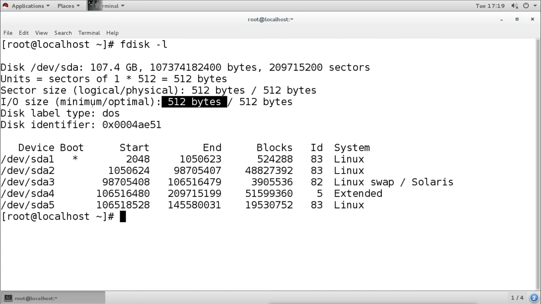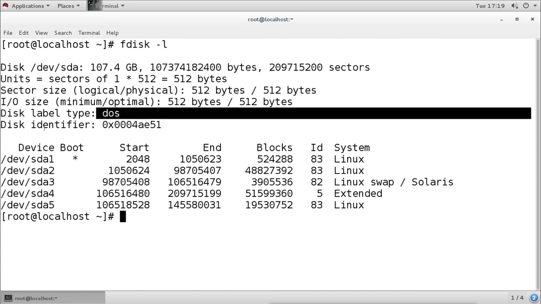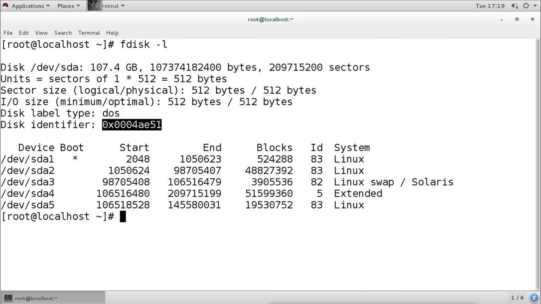Disk label is DOS. Then this is the identifier of the disk, and here it is showing how many partitions we have. As I said, the first partition name will be SDA1, the second partition will be SDA2, then we have SDA3, SDA4, and SDA5.